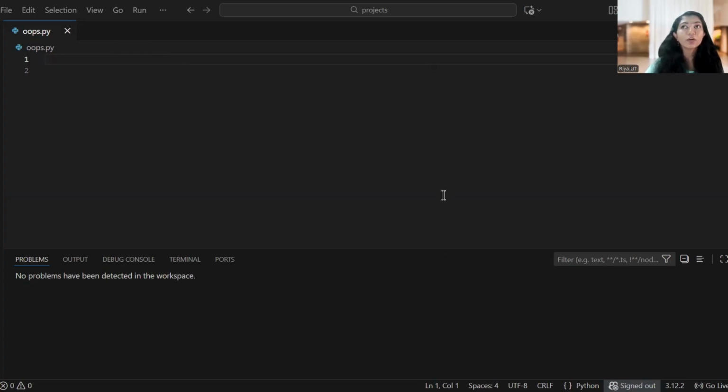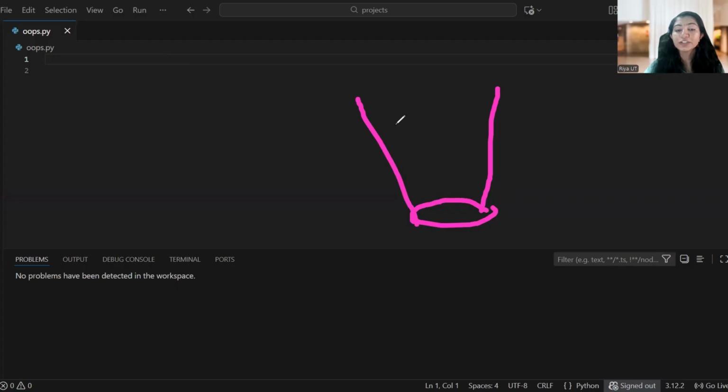So how do we write code in an object-oriented way? To do that, you have to see everything as objects. What does seeing as an object mean? Let's take a glass of water. I just draw a glass like this, and I'm filling some water in it.